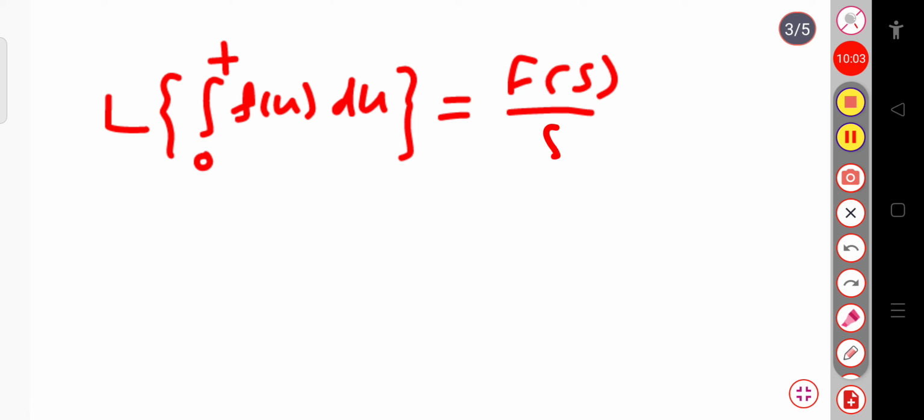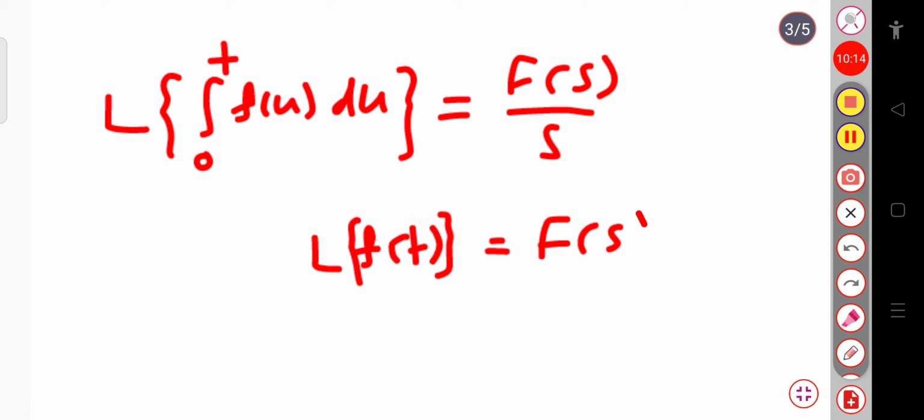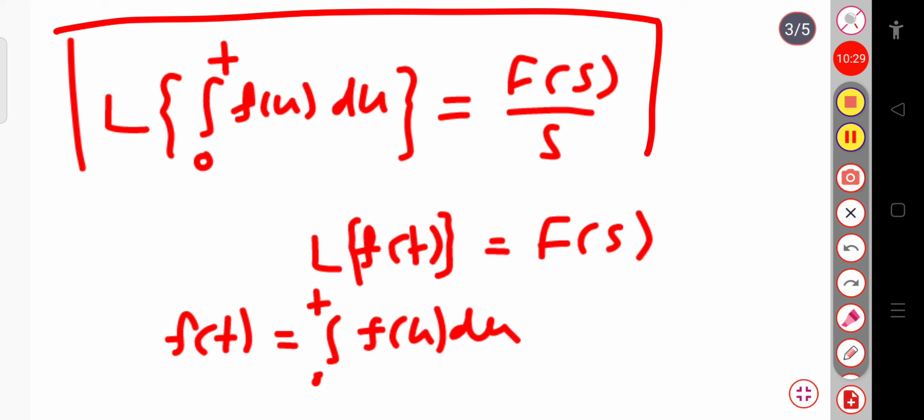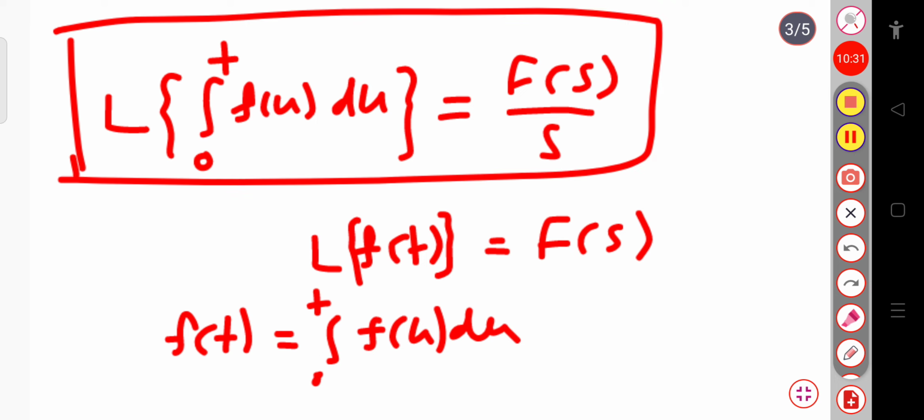We know the Laplace transform of any function f of t is f of s, and here in the place of f of t we have taken integration over 0 to t f of u du. So this is what we have concluded from this Laplace transform of the integrals. This is all for today.